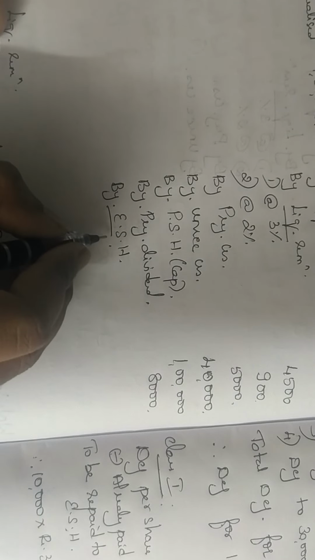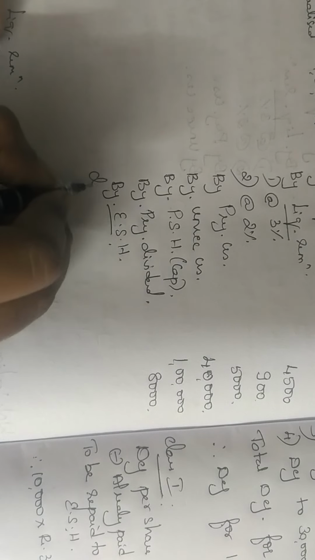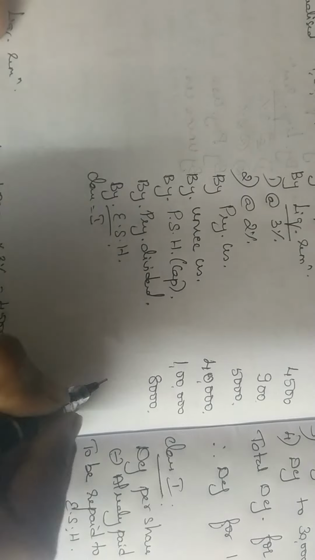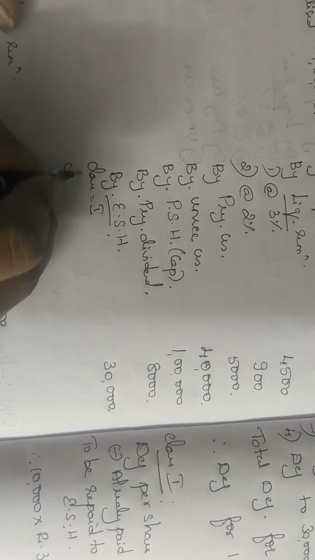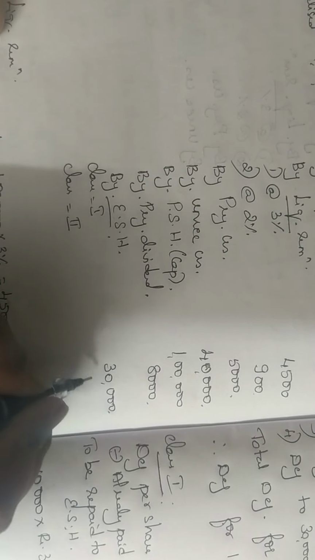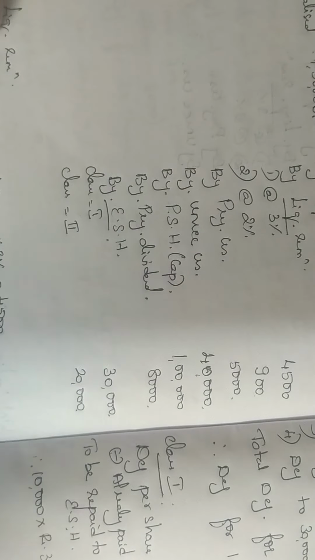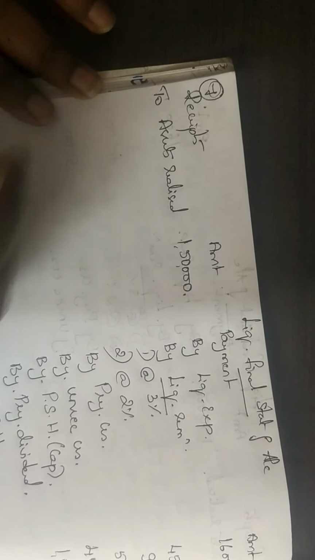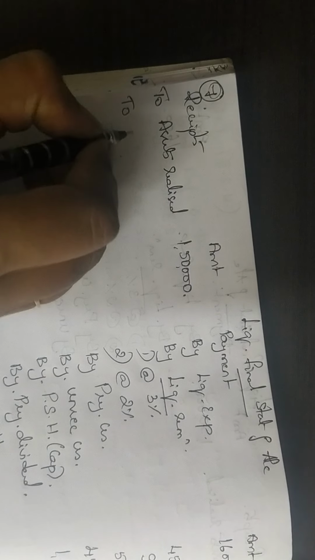So by equity shareholders, class 1, I have to pay 30,000, and for class 2 I have to pay 20,000. On the receipt side, which class will come?